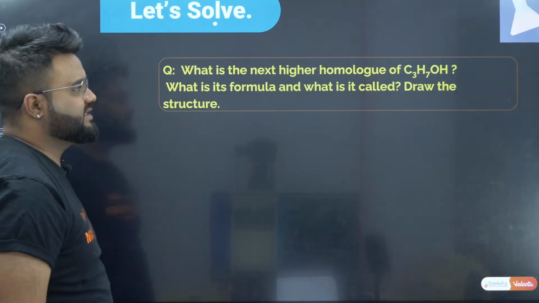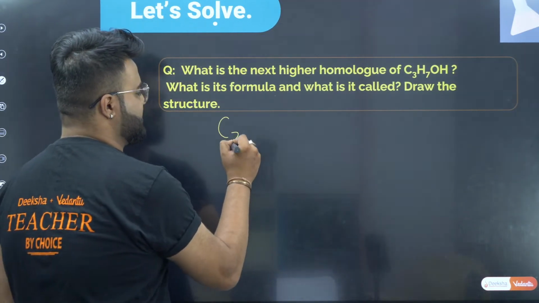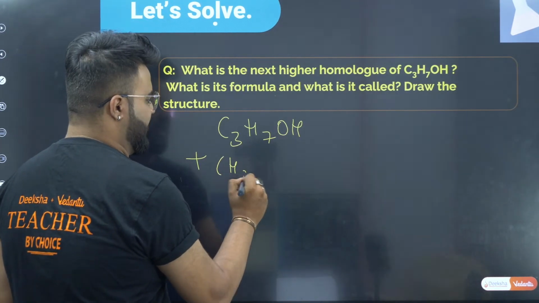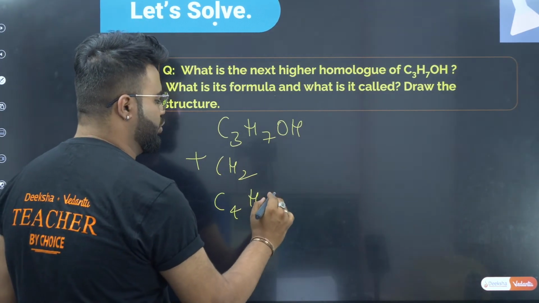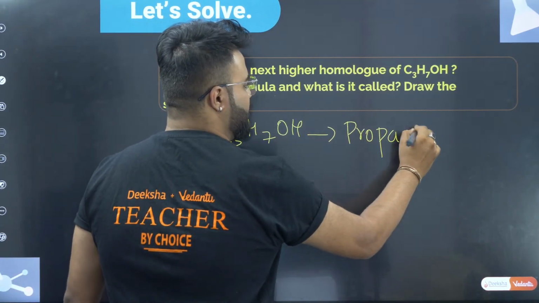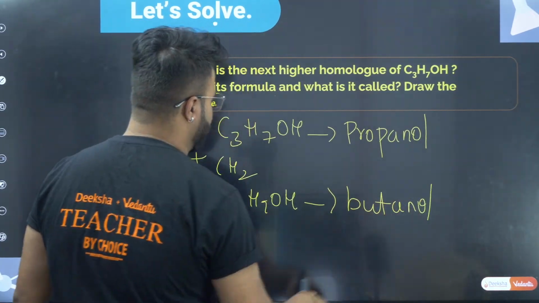Now, what is the next higher homologue of C3H7OH? The homologue is plus CH2. If I add, what happens? C4H9OH. This is your propanol, and this is nothing but your butanol.